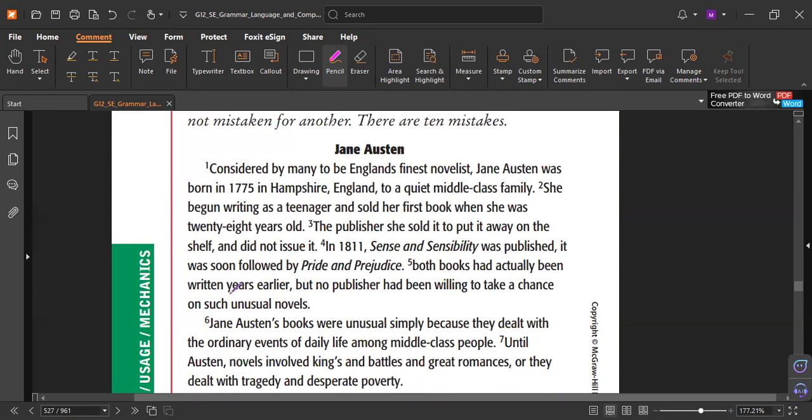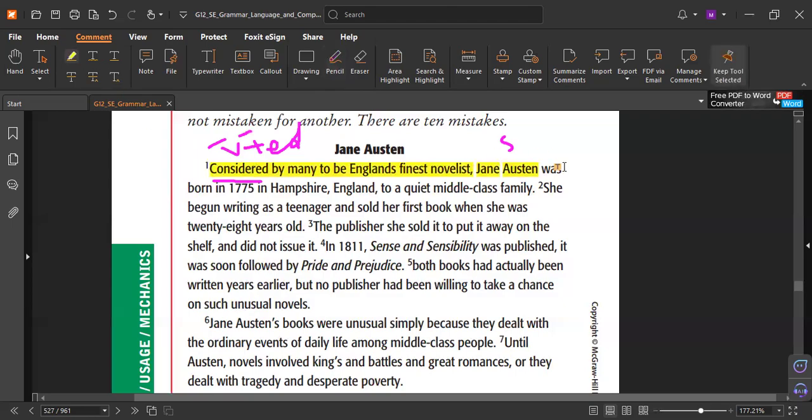To revise all the phrases, let me explain 1 and 2 and then test you. "Considered by many to be England's finest novels." Okay, so "considered" here is a past participle. Who or what is considered? Jane Austen. That means this is a past participle phrase because it starts with a past participle verb plus ed. Correct? This is a past participle phrase.